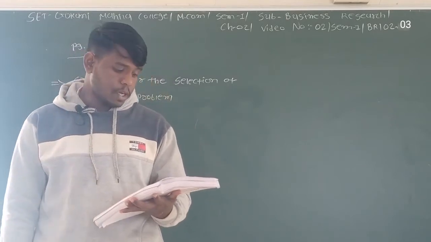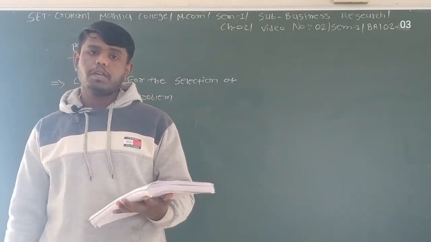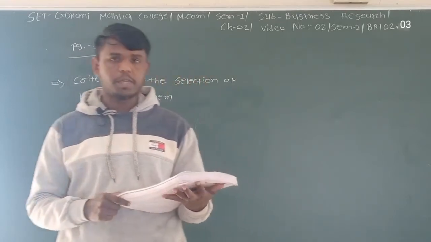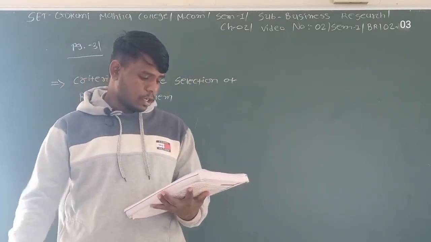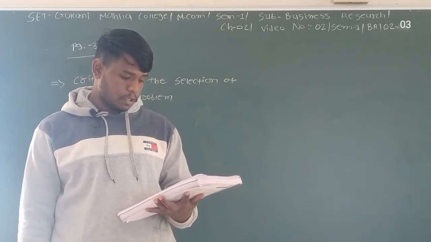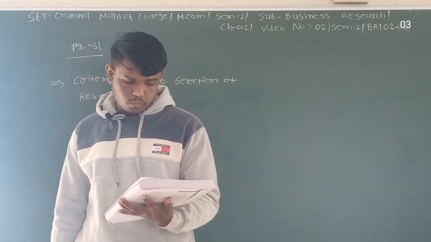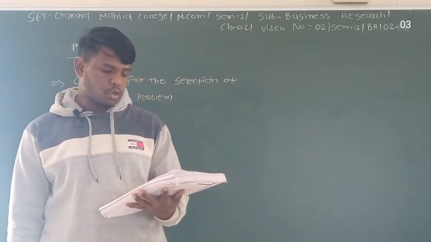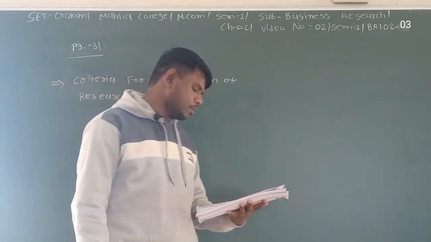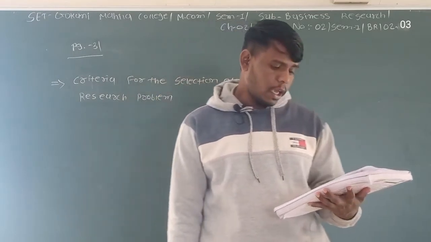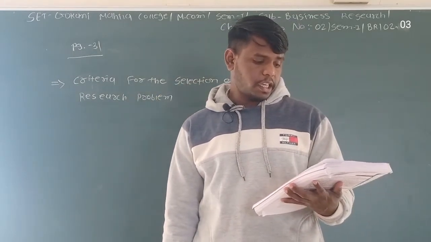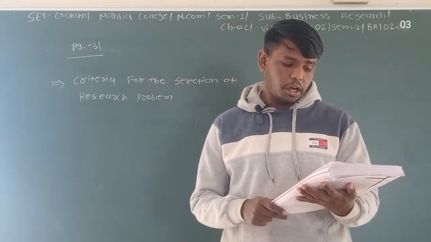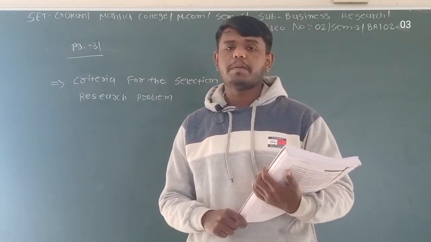External criteria have to do with such matters as novelty and importance for the field, availability of the data, and institutional or administrative cooperation. And personal criteria involve such considerations as interest, training, cost, and time, etc.